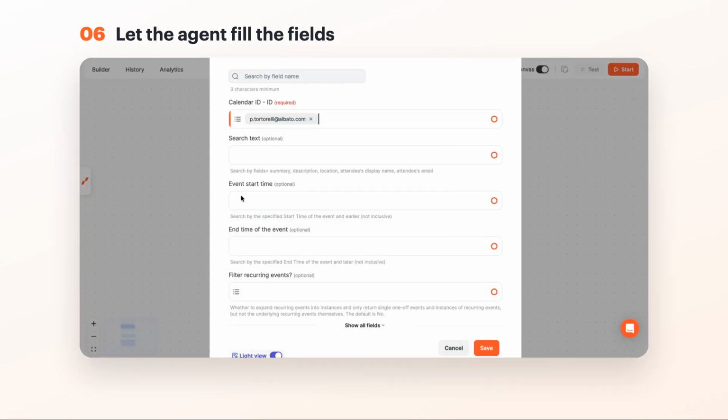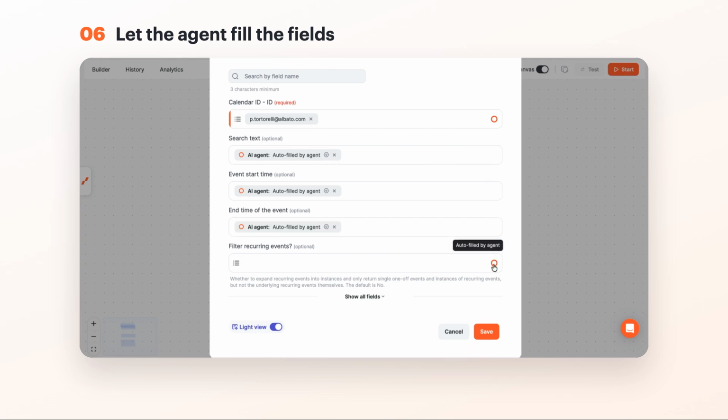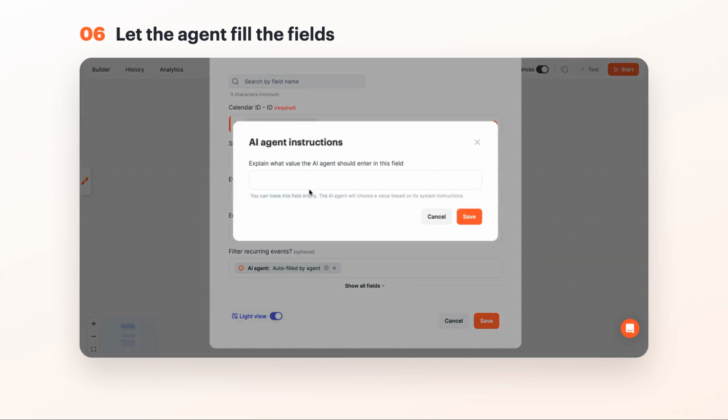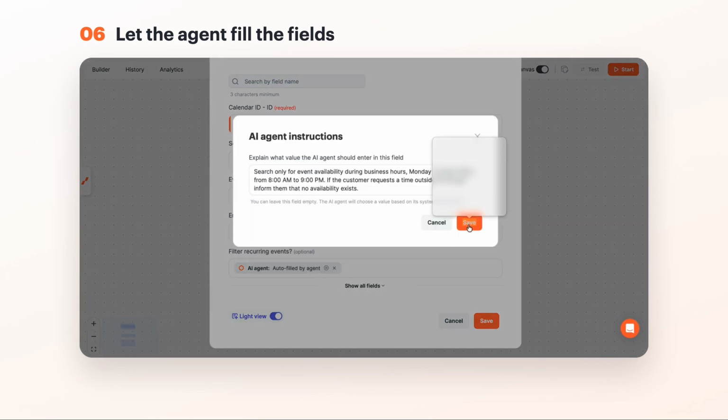Let the agent fill the fields itself. For start and end times, add a hint. Weekdays only, 8 in the morning to 9 in the evening, so nothing gets booked outside your working hours.